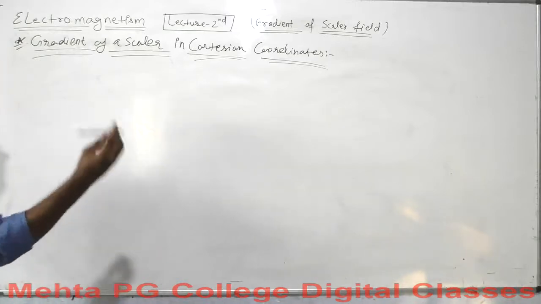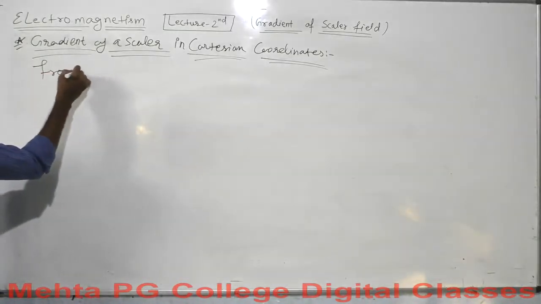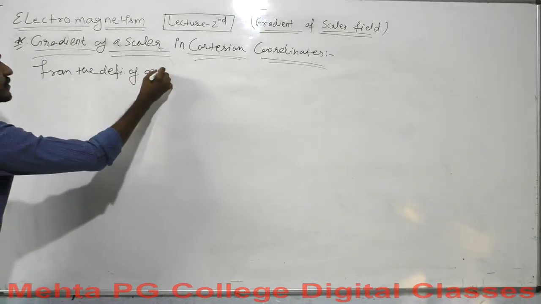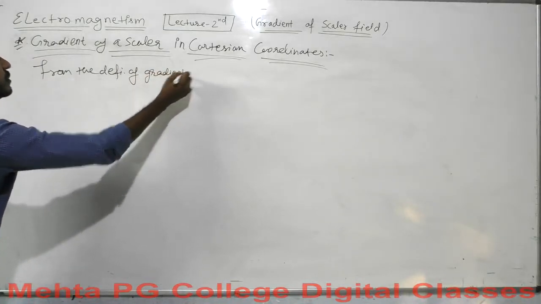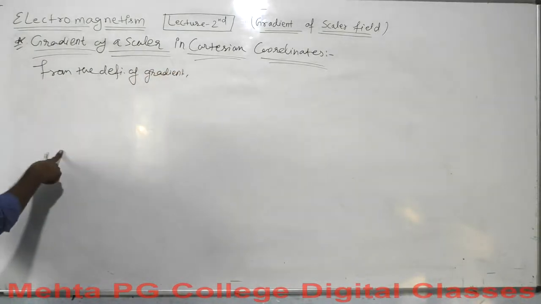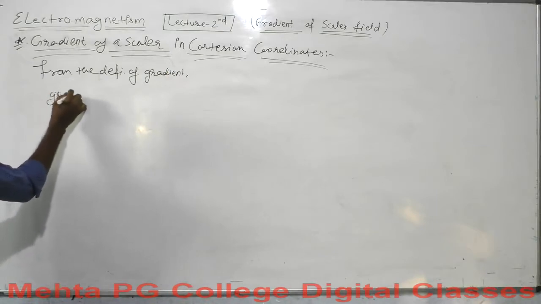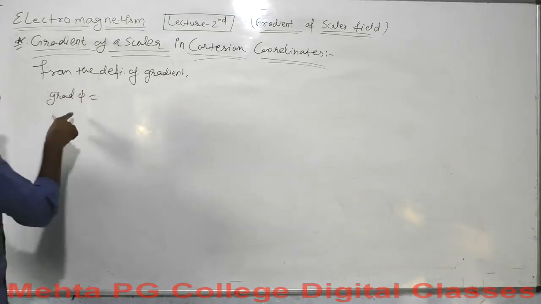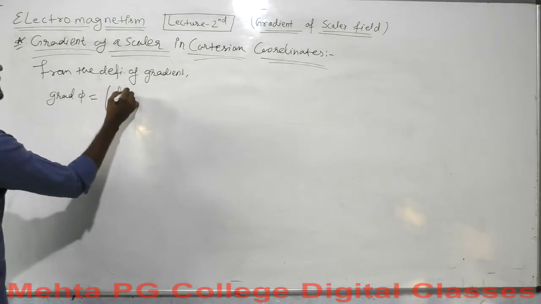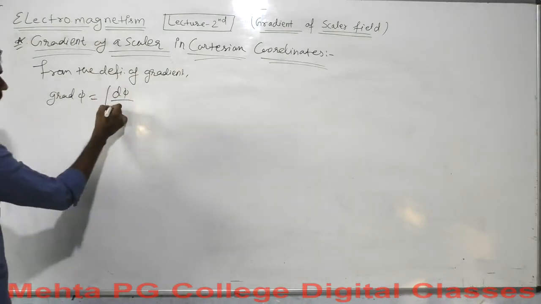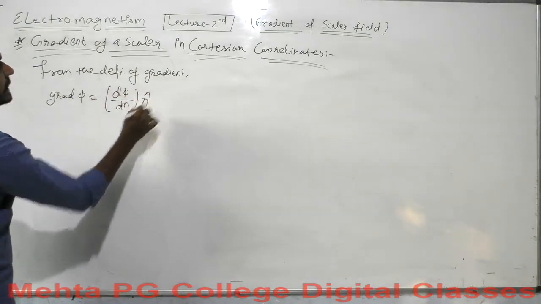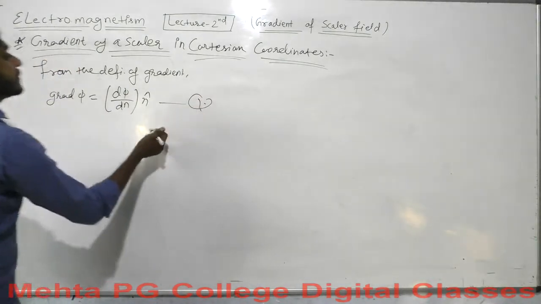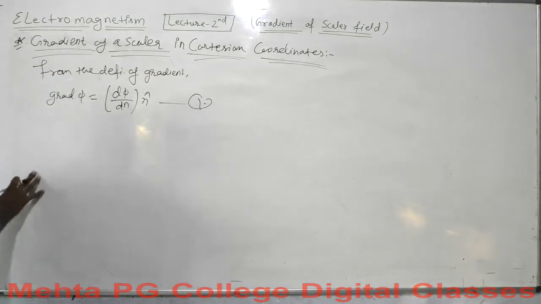From the definition of gradient, you know what the definition of gradient is? The gradient will be grad phi. We are taking phi as the scalar function which is given to us. It will be d phi over dn, n cap. This is the definition, and we consider this equation 1, because we will go for some calculus here.